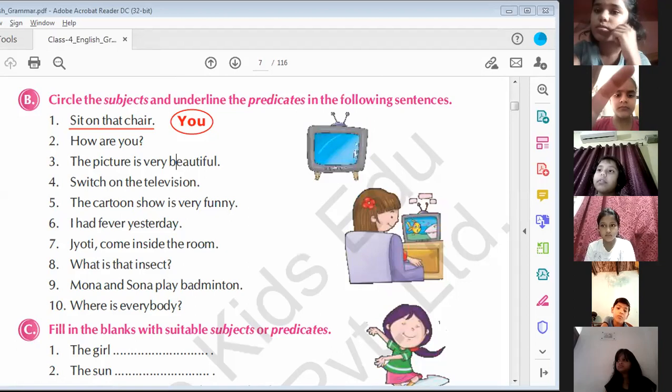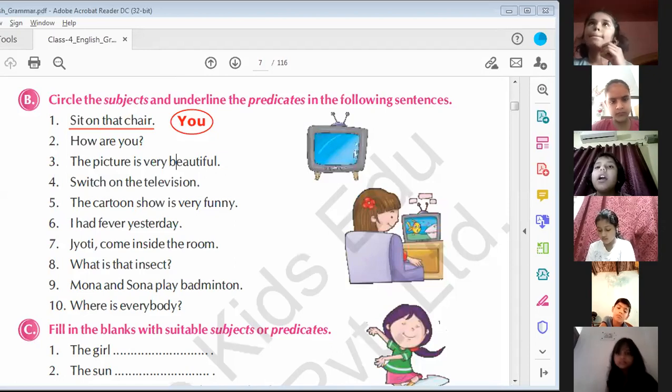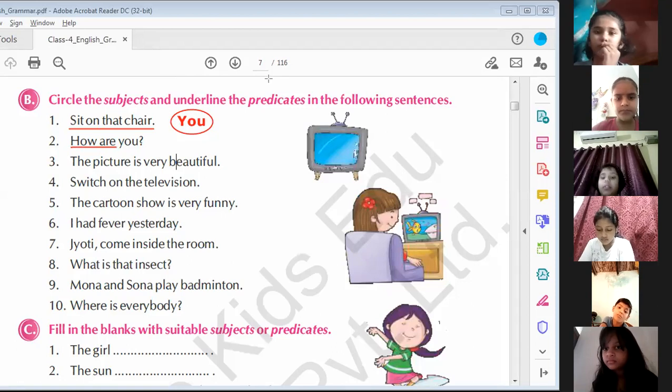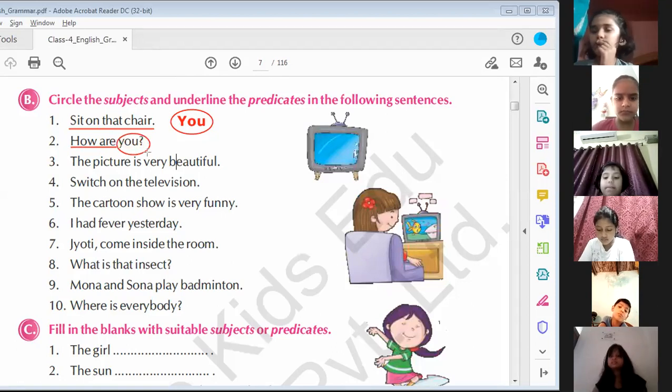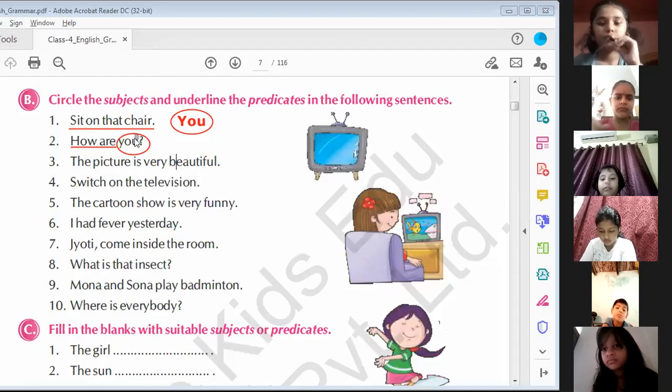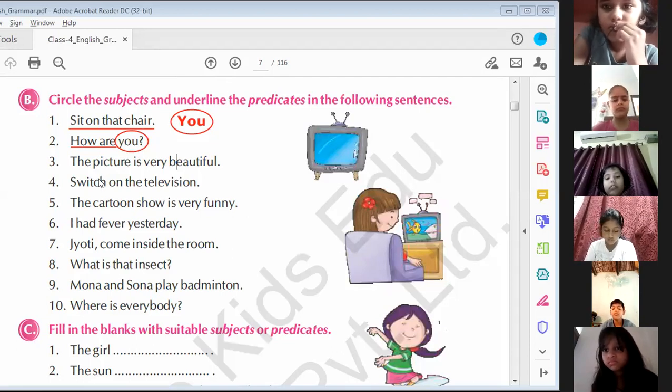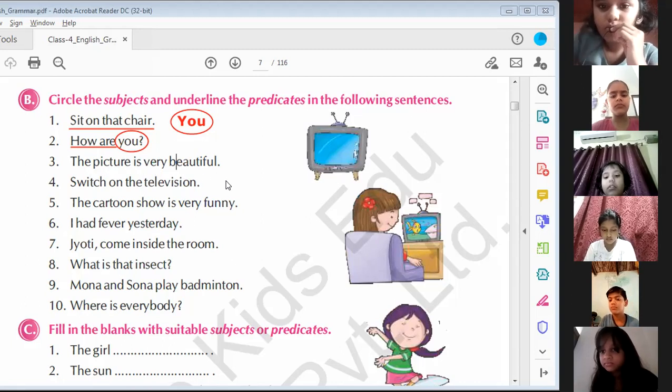In the second question, Neela, we are in the second question. Tell me the answer of the second question. You is subject or how is predicate? How are is predicate. You is subject. Understand? I hope you all can do this exercise easily. It's very simple. Same as it is, the picture is very beautiful. The picture is subject, is very beautiful is predicate.